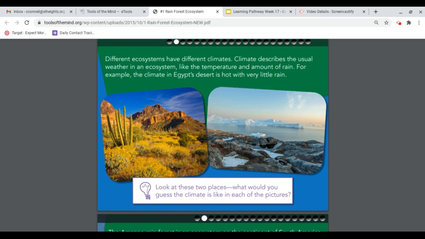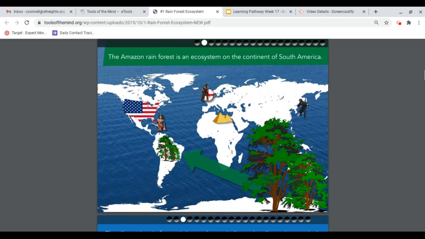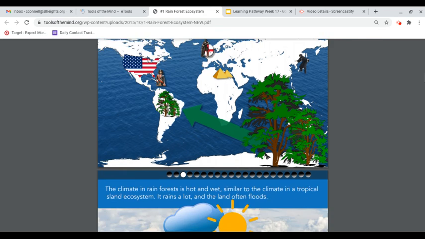Look at these two places. What would you guess the climate is like in each of the pictures? I would guess warm with very little rain, and here very, very cold. The Amazon rainforest is an ecosystem on the continent of South America. It's pointing to where it is. Here's where we are. Here's where we went when we were pirates. And here is the Amazon.